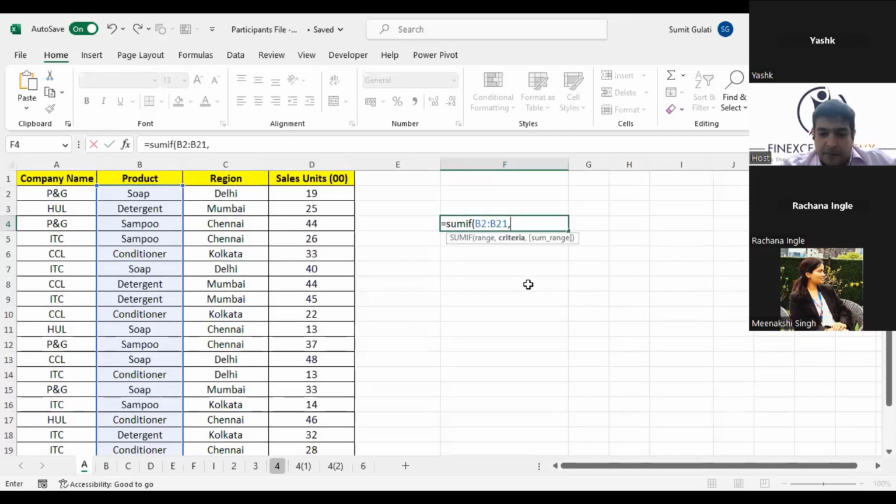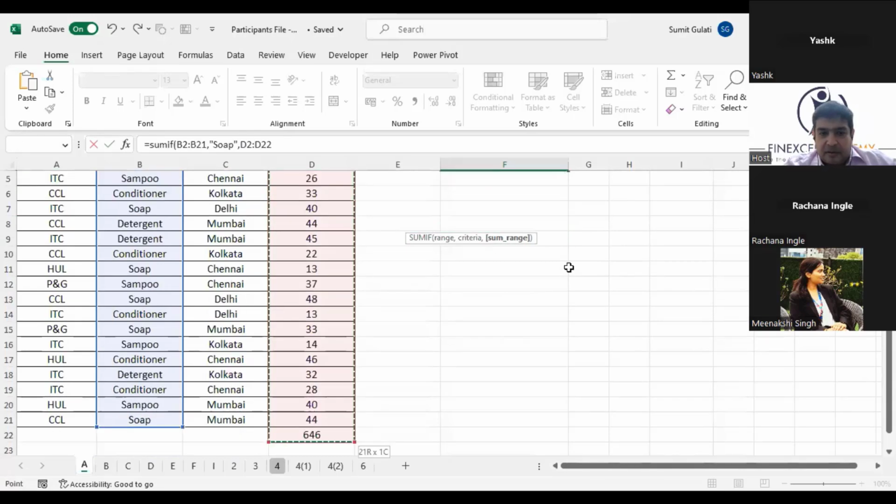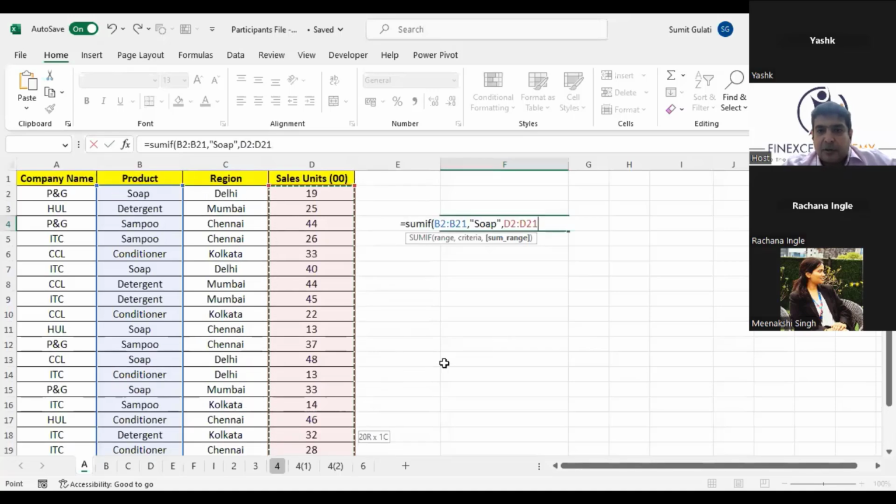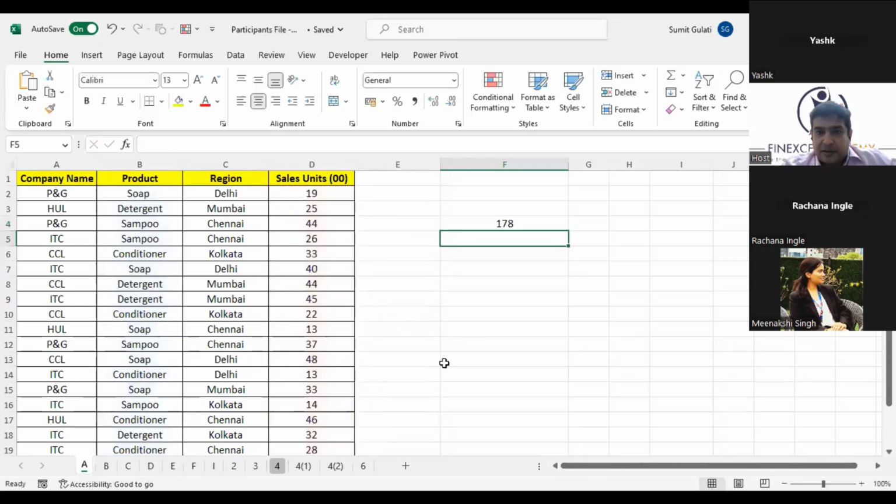What is the criteria out here? Just apply the SUMIF formula and tell me what answer we are getting. Those who know SUMIF can apply the formula and let me know what answer we are getting. Okay, what is the sum range? This is the sum range. I'll leave the last one. I'll not take 646, which is the total of it. Bracket close and enter. So are we all getting 178? Quickly check and let me know.